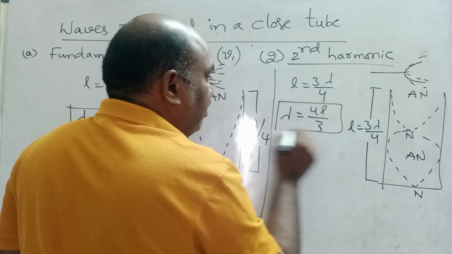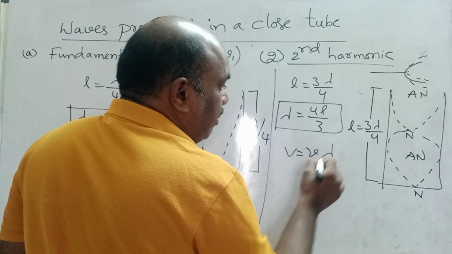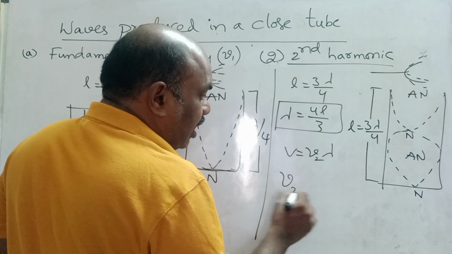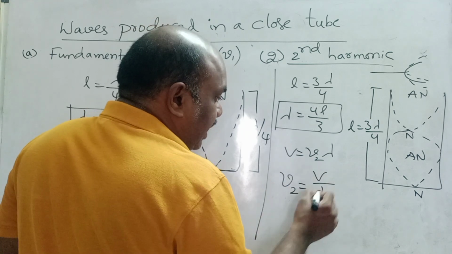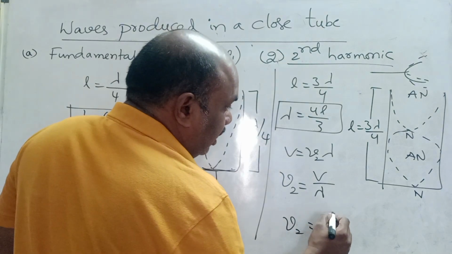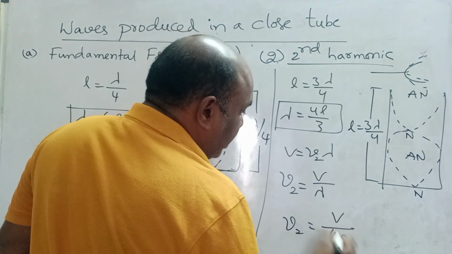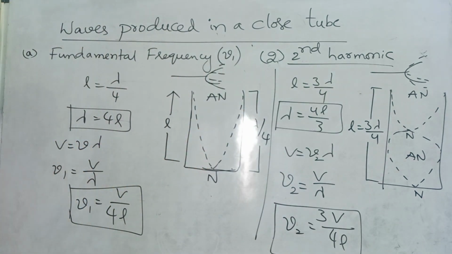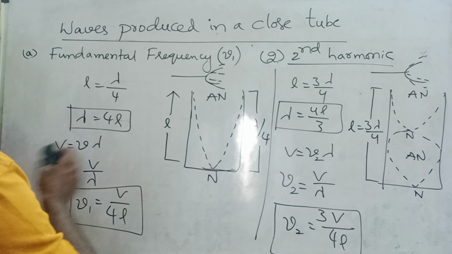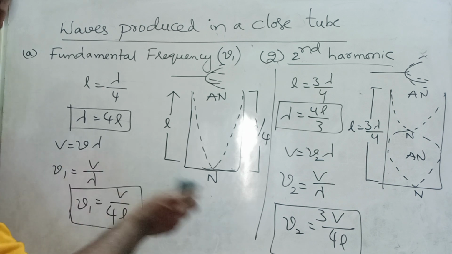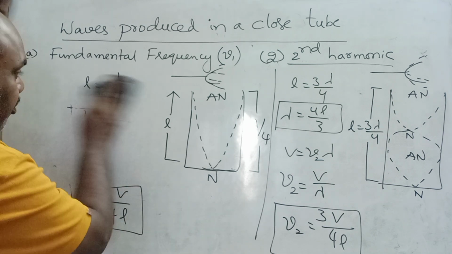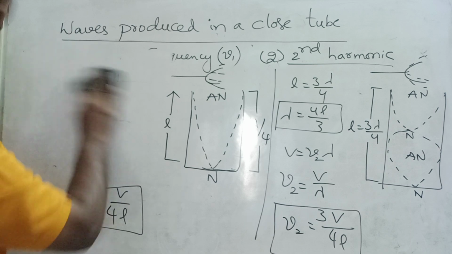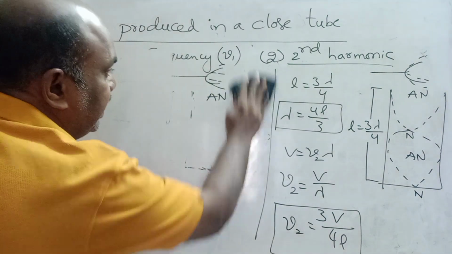This is the lambda value. V is equal to nu lambda. Nu means second harmonic. Nu2 is equal to V by lambda. Nu2 is equal to V by 4L by 3, which is 3V by 4L. This is the second harmonic. Please note down children. Nu2 is equal to 3V by 4L. I will write the fundamental frequency, first harmonic and second harmonic formulas here. Then after we will find the ratio, children.